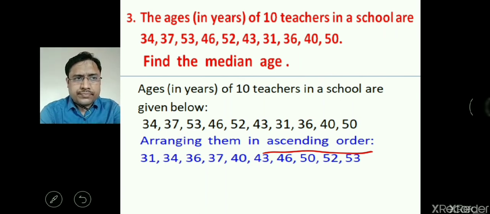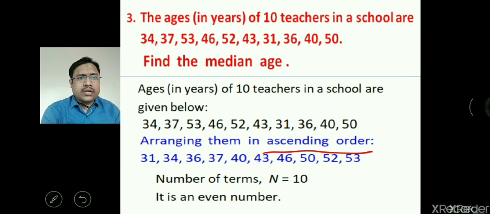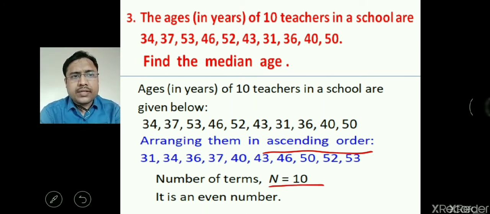Now you will see here the number of terms, meaning the number of data, is 10, which is an even number. The number of data, capital N, is shown by N. It is an even number.